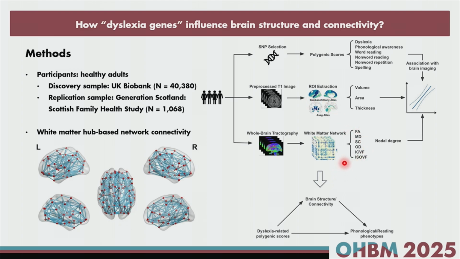We also measured the nodal degree value of the connectivity of those 85 regions. Our idea is to see whether those polygenic scores correlate with brain structure and whether these correlations can be validated on their white matter measures. And then if we find something interesting in the brain regions, whether these regions can serve as the intermediate endophenotype linking to their phonological and reading phenotypes.